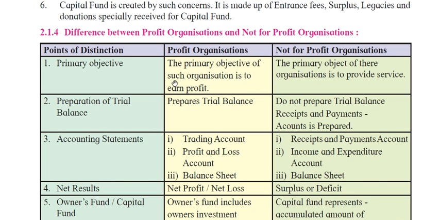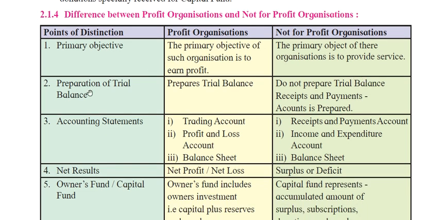So they are mainly looking for earning profit, and the primary objective of their organization is to provide services in a not for profit organization. Next, preparation of trial balance. In final accounts, we used to take a trial balance. Using trial balance entries, we used to prepare a trading account, P&L account, and balance sheet.